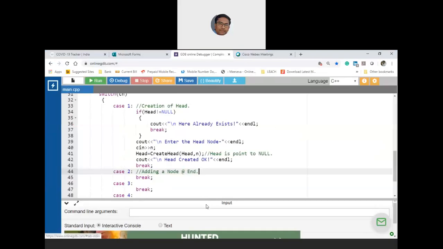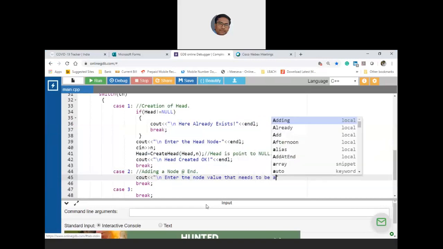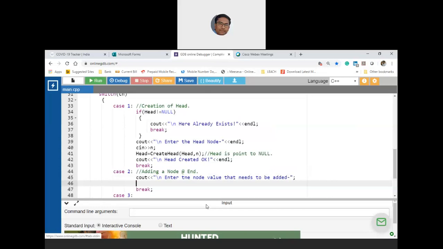Let us start coding this, adding a node at the end. So cout the node value that needs to be added. Okay, so let us read that into n.